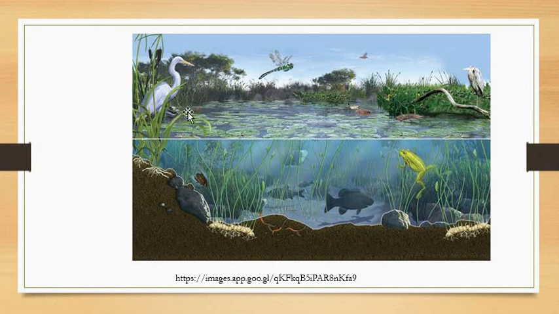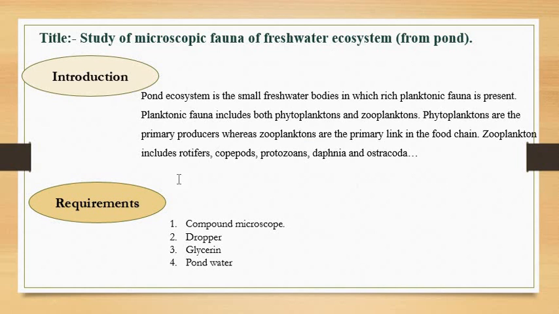What is present in this? A number of zooplanktons are there. Now zooplankton is not a single animal to which we can refer as the zooplankton. No, a number of microscopic organisms are there, right? They are called zooplankton. See, I have listed here: rotifers, copepods, protozoans, Daphnia, and ostracoda are nothing but the groups of zooplankton.